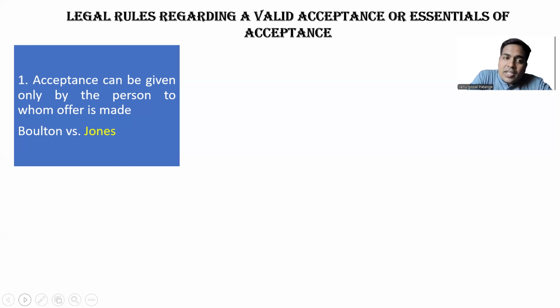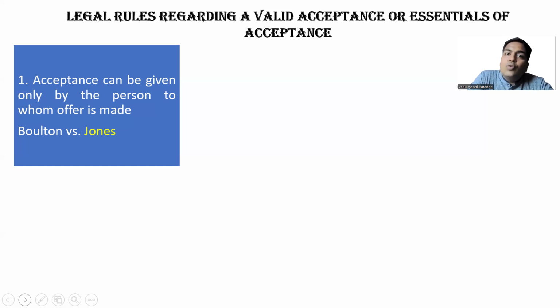So Bolton lost the case and Jones won the case. Here, the acceptance can be given by Brocklehurst, not by Bolton. So Jones has made the offer to Brocklehurst, not to Bolton. C has made the offer to A, not to B.